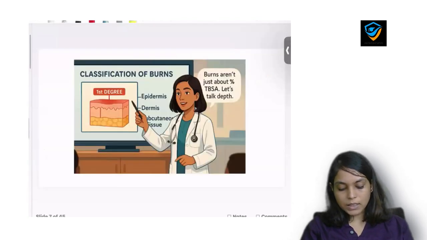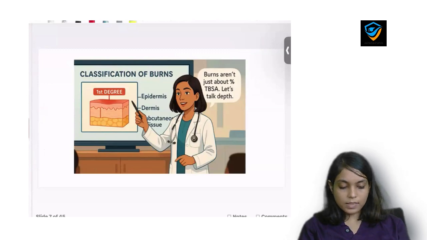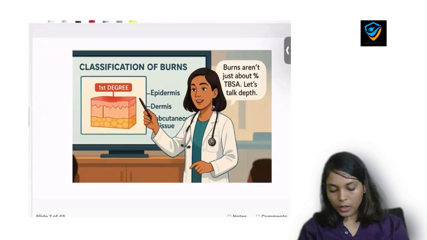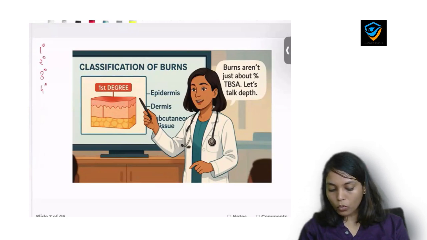Now the next slide is about classification of burn. It is a very important subtopic, so pay attention. There are a total of 4 degrees of burn. Okay, let's summarize it here only. So there are a total of 4 degrees of burn: first degree, second degree, third and fourth degree.